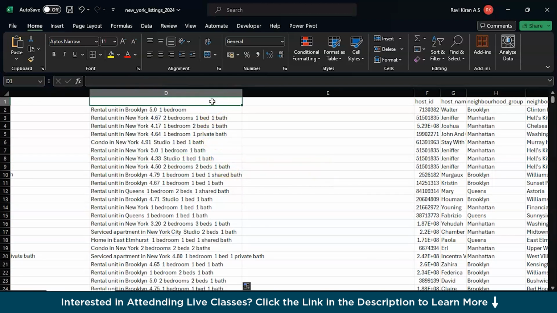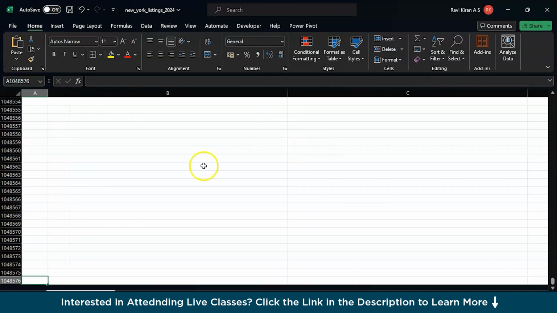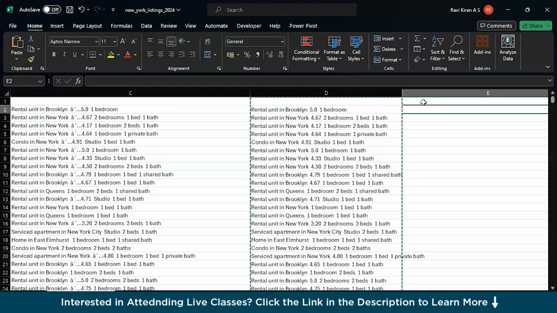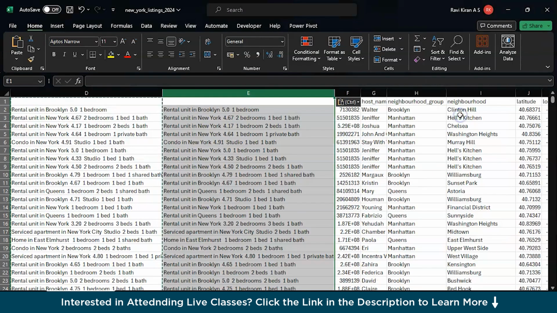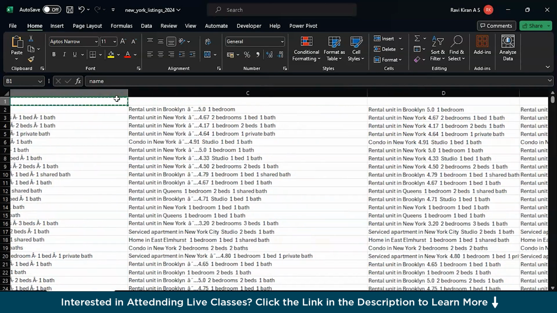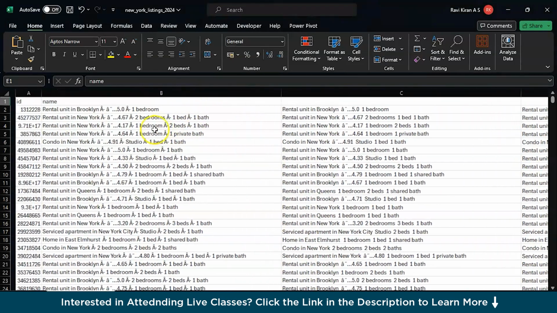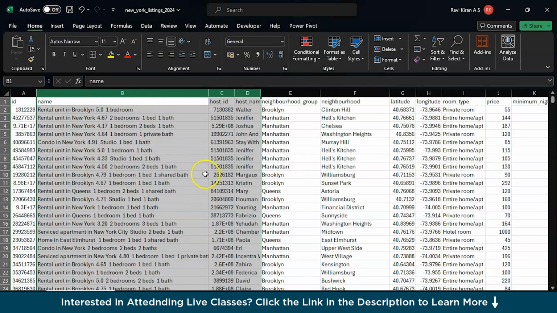Now you can just simply copy the entire column, new column altogether, copy the entire column. Let's try that once again. Go to the new column, and here go to paste special. You just need to paste the values over here, and there you go. You can copy this particular column name, paste it right here where we have the cleaned data, and you can eliminate all the remaining columns, delete them, right?